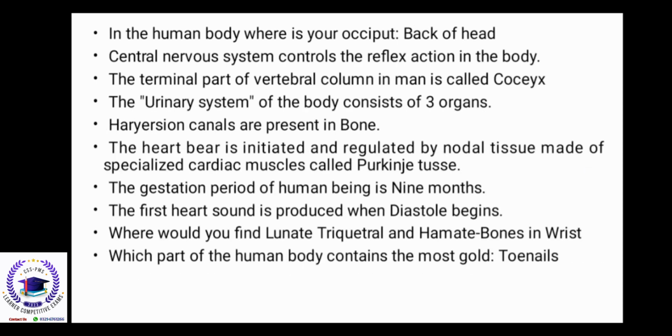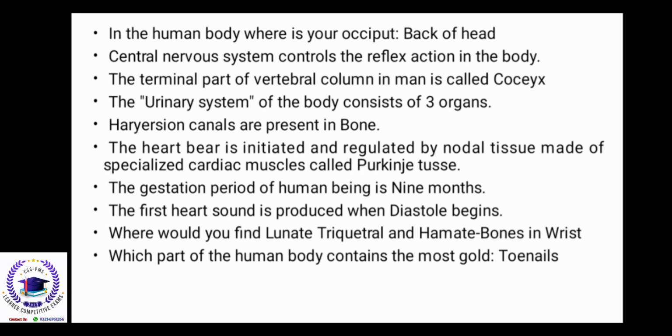In the human body, where is your occiput? The back of the head. The central nervous system controls the reflex action in the human body. The terminal part of the vertebral column in man is called coccyx. The urinary system of the body consists of three organs. Haversian canals are present in bone. The heartbeat is initiated and regulated by nodal tissues made of specialized cardiac muscle called Purkinje tissues.